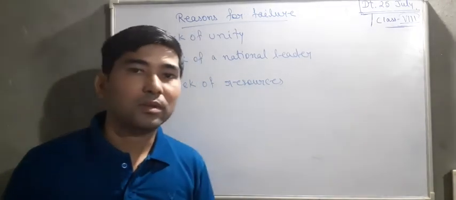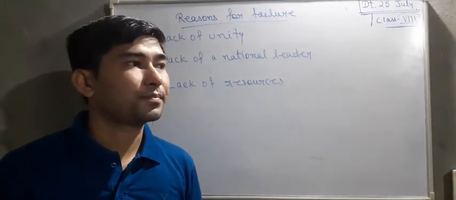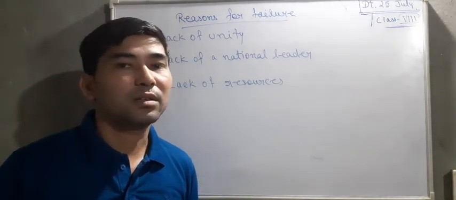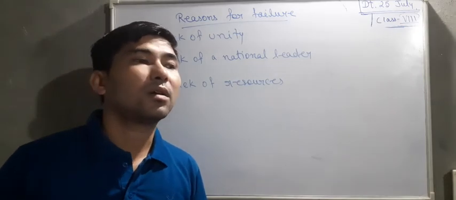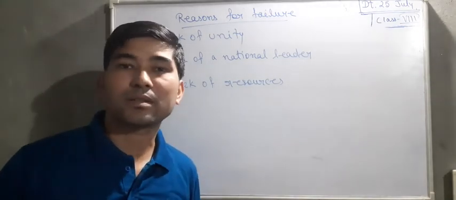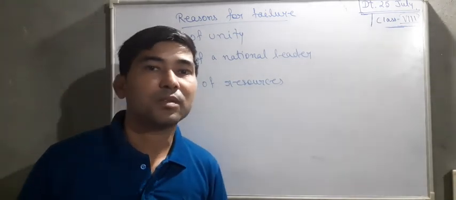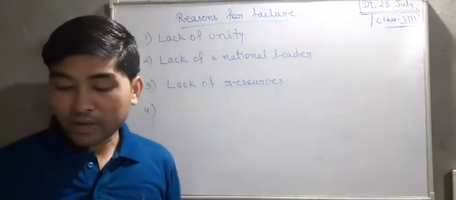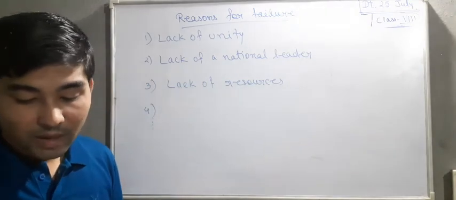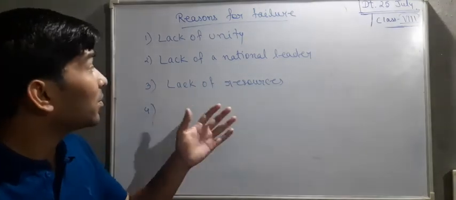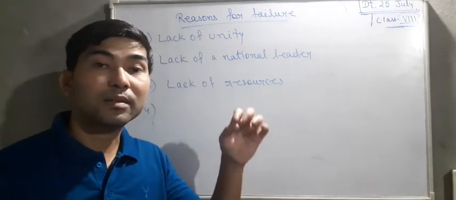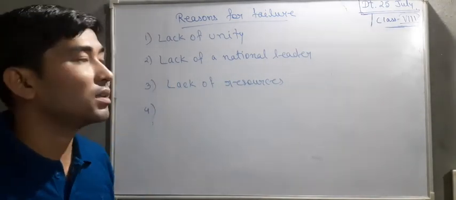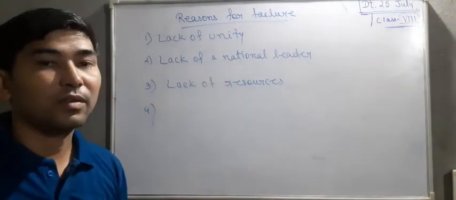In today's world, if you call Narendra Modi, he is a national leader. If you call Rahul Gandhi, he is also a national leader. Okay, so everybody knows them. So that is the lack of a national leader we could see. And even if you see, after that Mahatma Gandhi came up. So Mahatma Gandhi also became a national leader, but not during the time of the revolt of 1857.